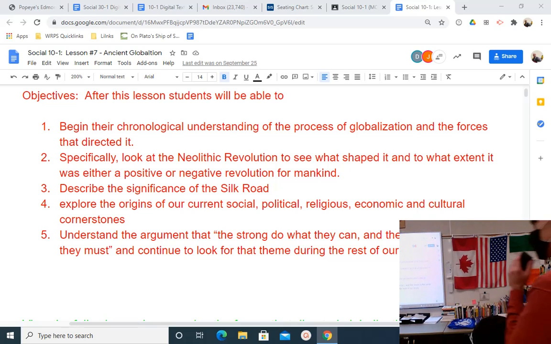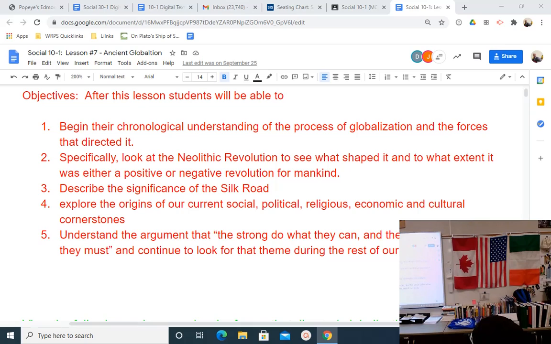There are going to be a lot of theories about what inspires it, but mostly it's when mankind begins to realize that we can determine where crops grow. So we don't have to go around searching for wheat or barley. We can make wheat and barley grow right here. So instead of moving around looking for food, let's grow our food here. We can capture animals and raise them here. So animal husbandry and agriculture are the big parts of the Neolithic Revolution.